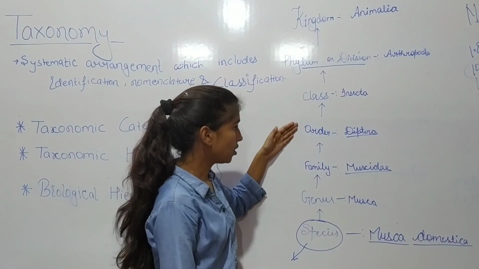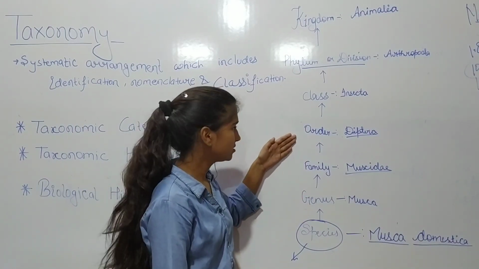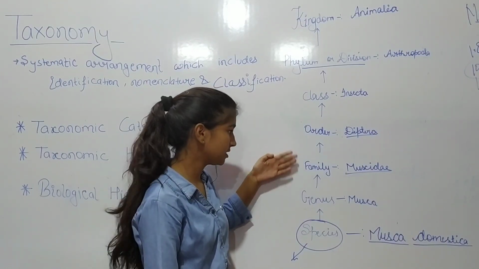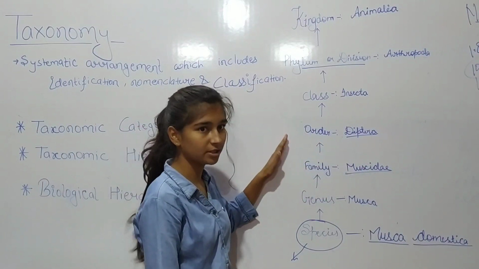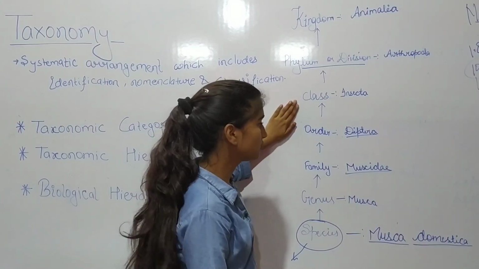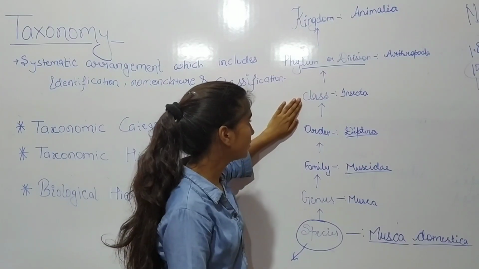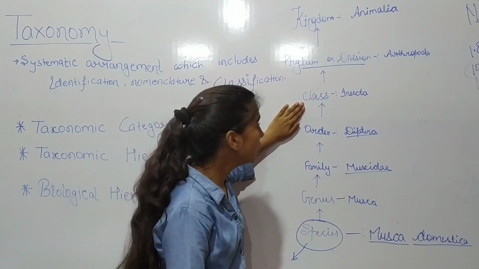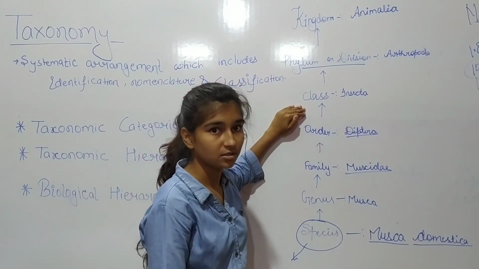Now the next is order. Order is a group of related families. It has fewer similar characters in comparison to family. For example, Diptera. And order can also be further divided. Now the next is class. Class is a group of related orders. It has some similar characters among organisms. For example, Insecta, and class can also be further divided.